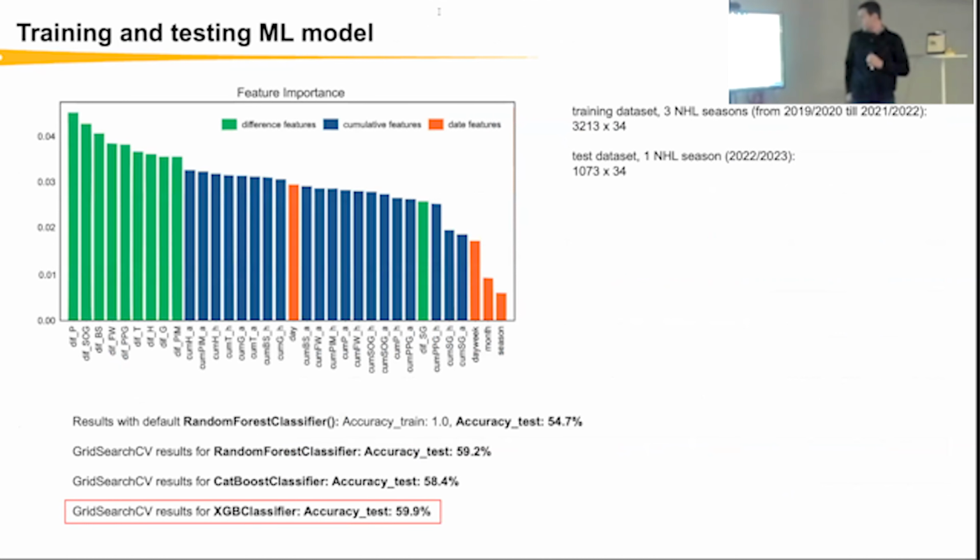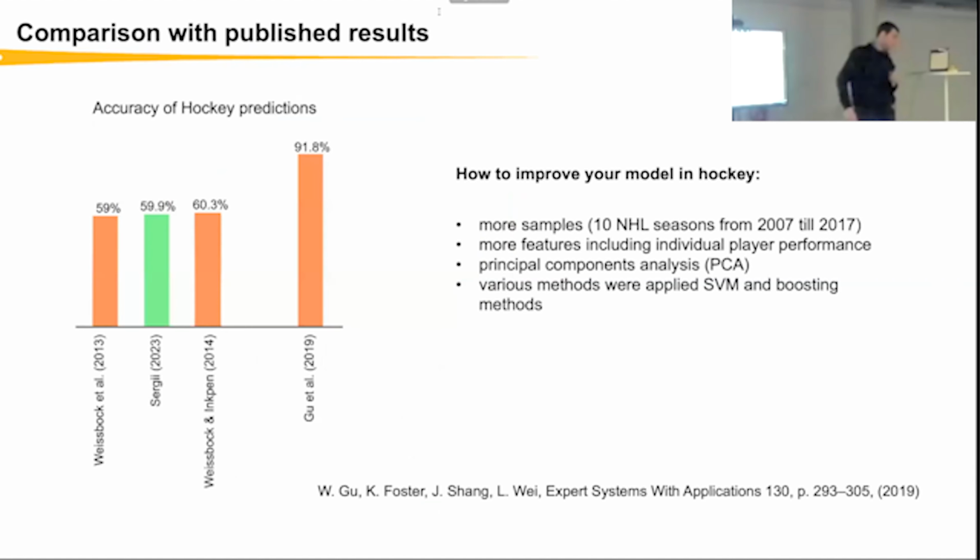So with this data set we can already do the training of our model. I have used different machine learning algorithms like random forest, AdaBoost classifier, XGB classifier. The best results I got were with XGB classifier, nearly 60%. And how do we understand whether it's good or bad?